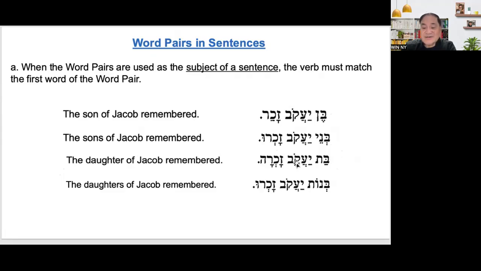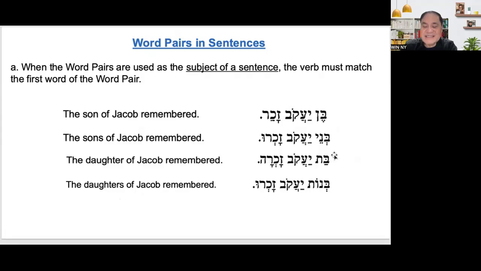But Jacob Sakra. So it means this is feminine, so the verb should be feminine. All right? So Bat, Jacob, Sakra. And then the daughters of Jacob remembered.